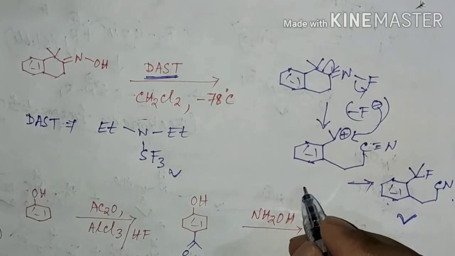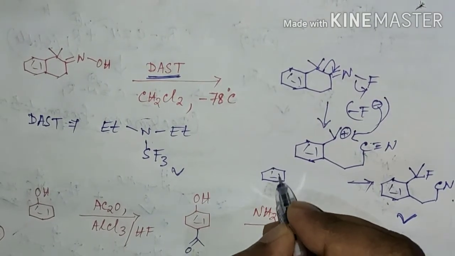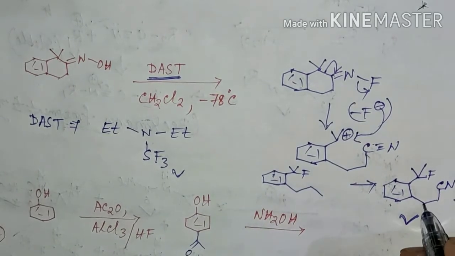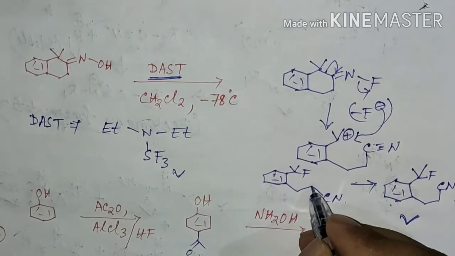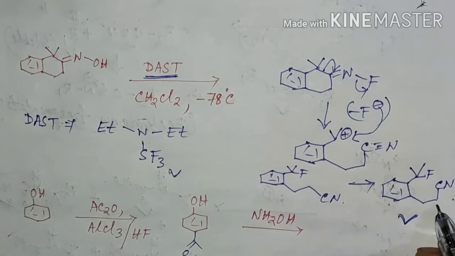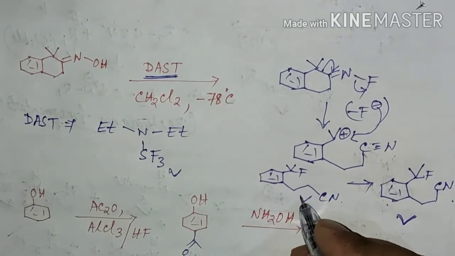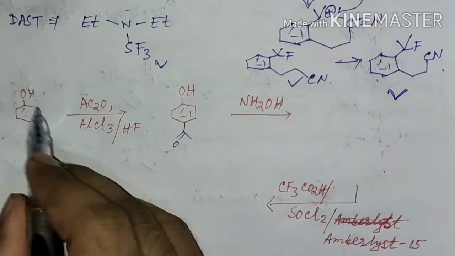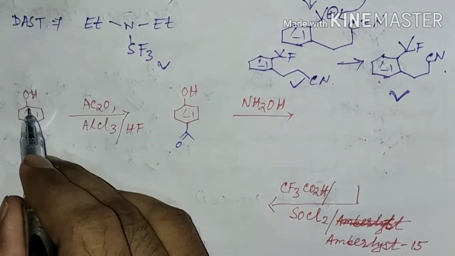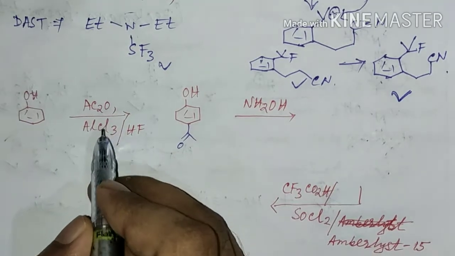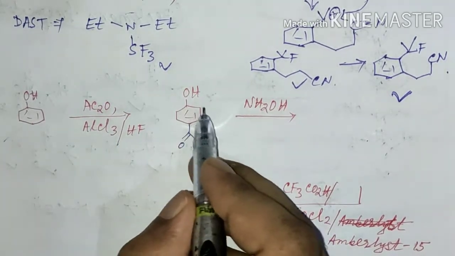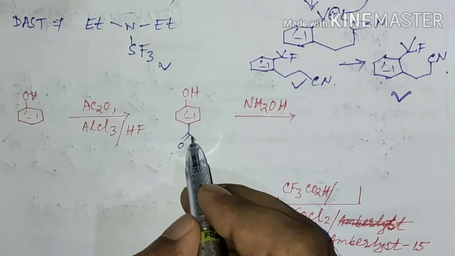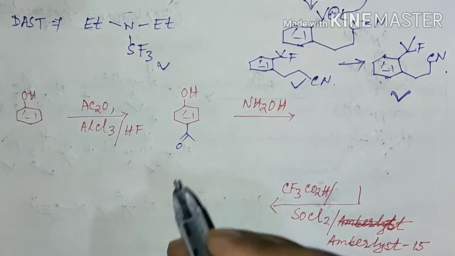We can draw it like this, that is this one and this, since this will be more stabilized than this conformer. So this will be the final product, and in this reaction we can see that first Friedel-Crafts acylation is performed, and both ortho and para acyl products will be formed, and the para product will be formed in major amount.